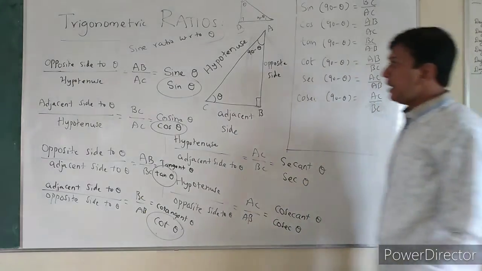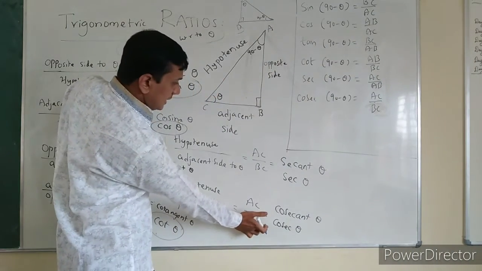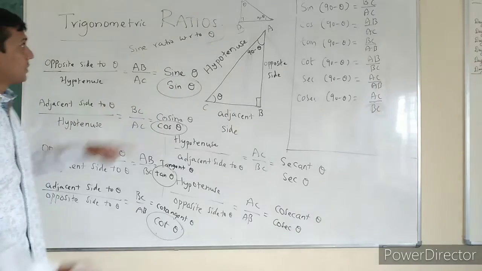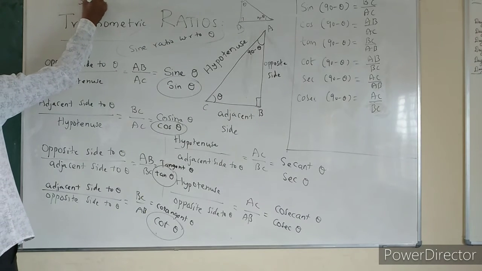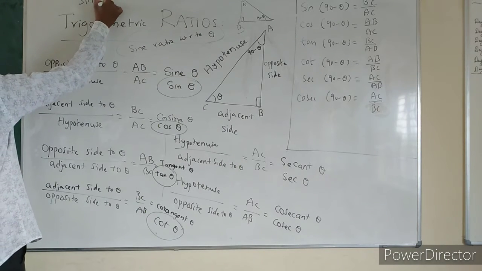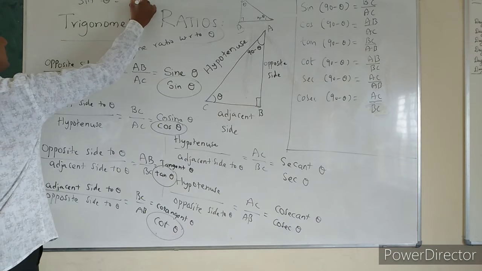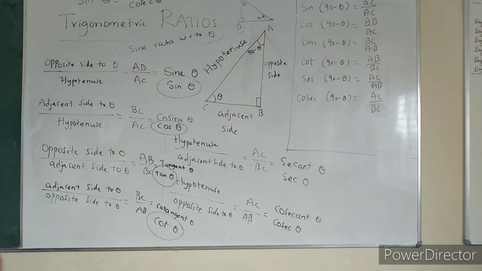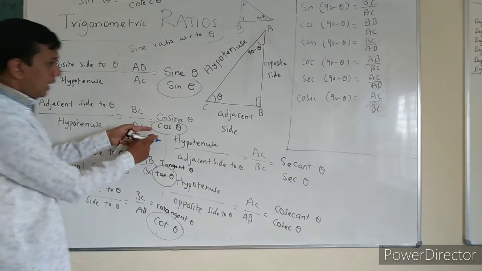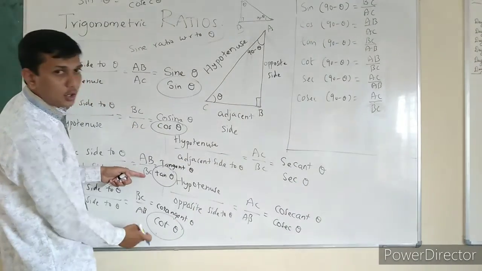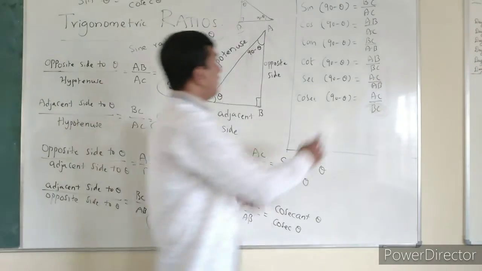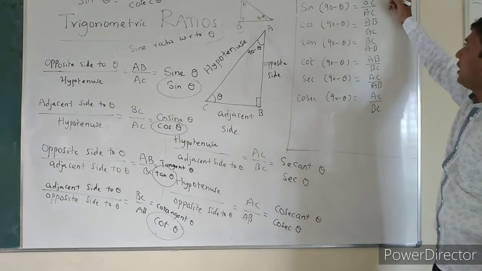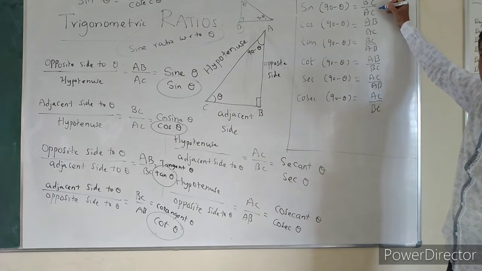So here sine and cosec theta are reciprocal to each other. Sine theta is equal to 1 by cosec theta, you can write. Or cosec theta is equal to 1 by sin theta. Similarly, cos and secant, tan and cot also. So when you come to sin 90 minus theta, we got the trigonometric ratio as BC by AC.